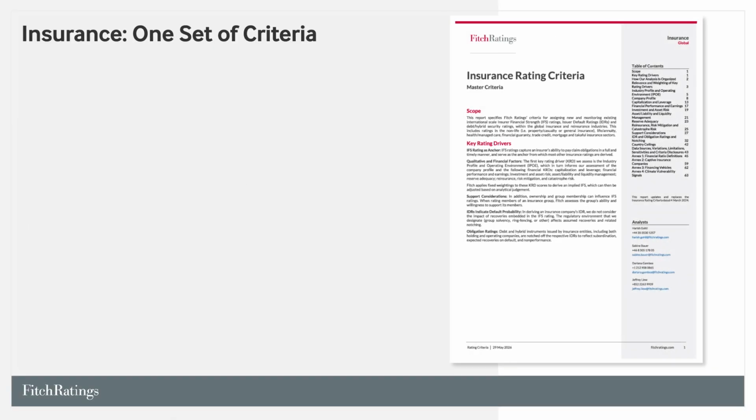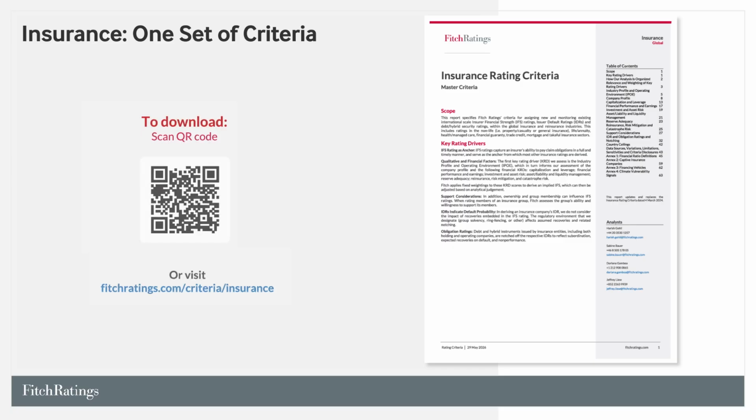Fitch Ratings insurance rating criteria apply to both insurance and reinsurance companies. Whilst the criteria apply to all regions or markets, as well as to all types of insurers and reinsurers, the criteria report describes financial ratio definitions that may apply to a specific subsector, region, or country. The complete document can be found on fitchratings.com. Fitch's criteria for insurance-linked securities, or cat bonds, are not covered by this video series.